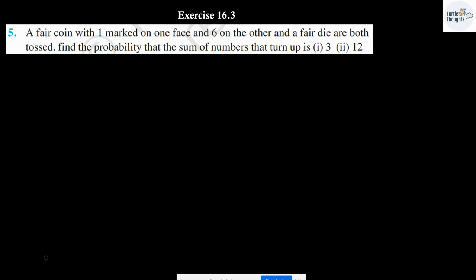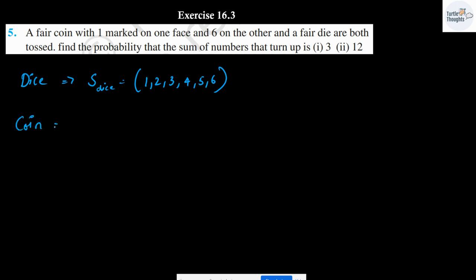Let me start by writing the die. The sample space of the die is going to be 1, 2, 3, 4, 5, 6. Next, we can write the sample space of the coin.